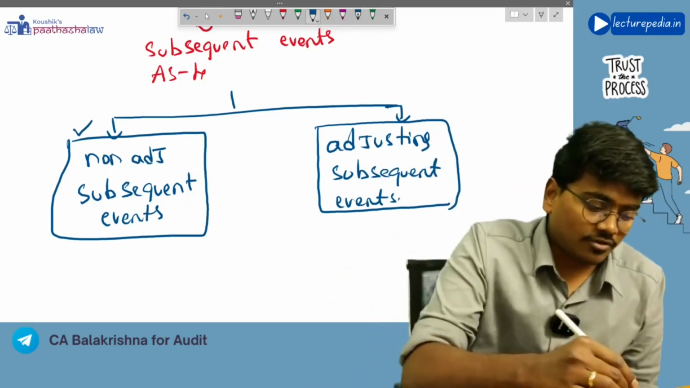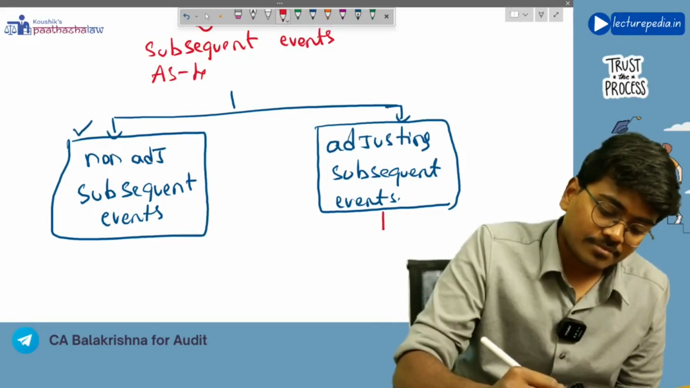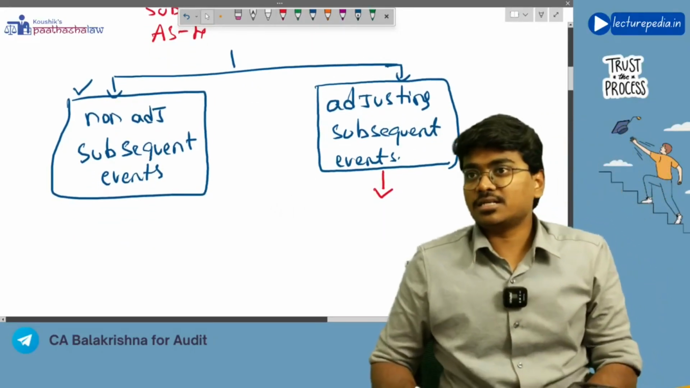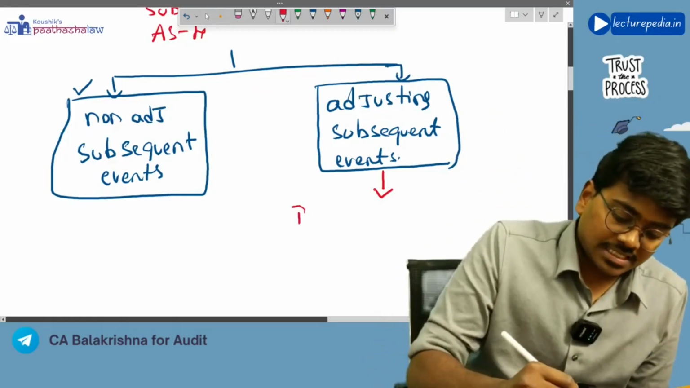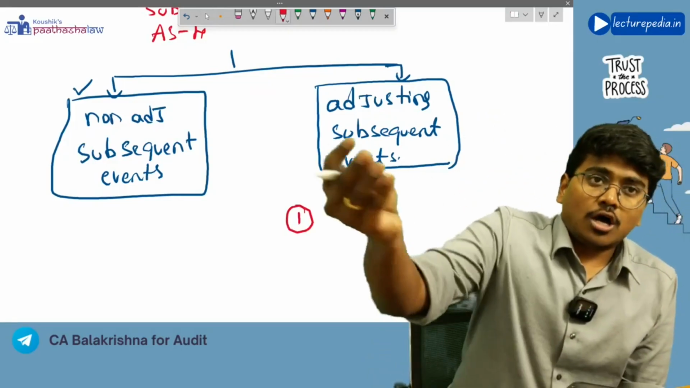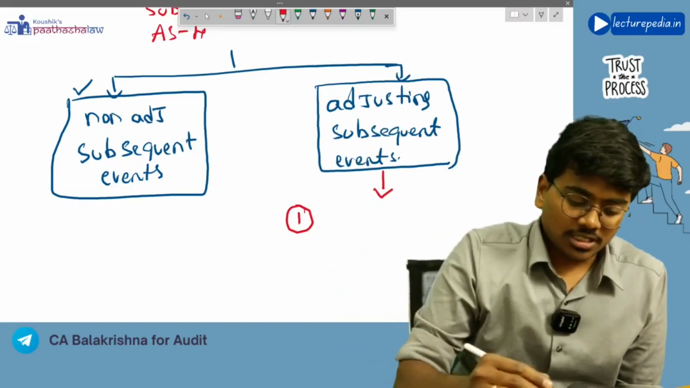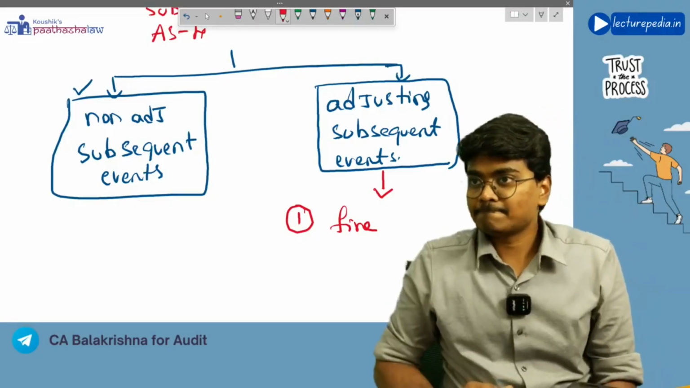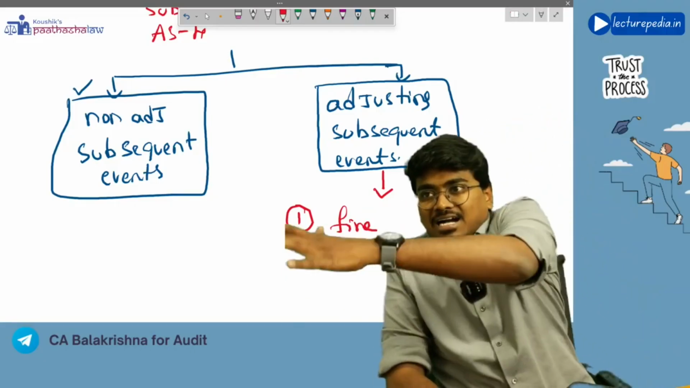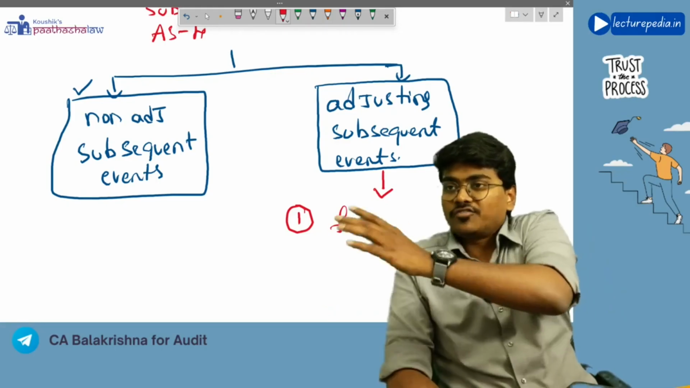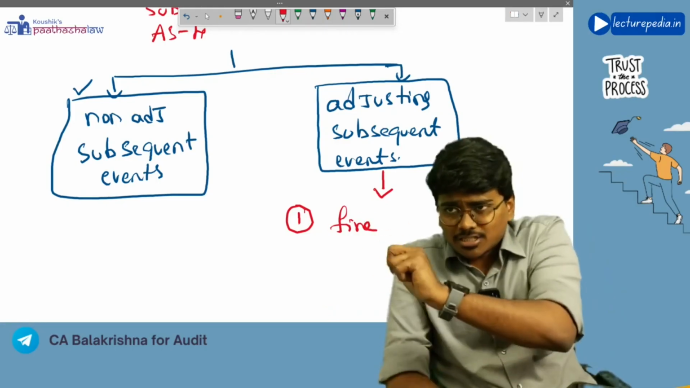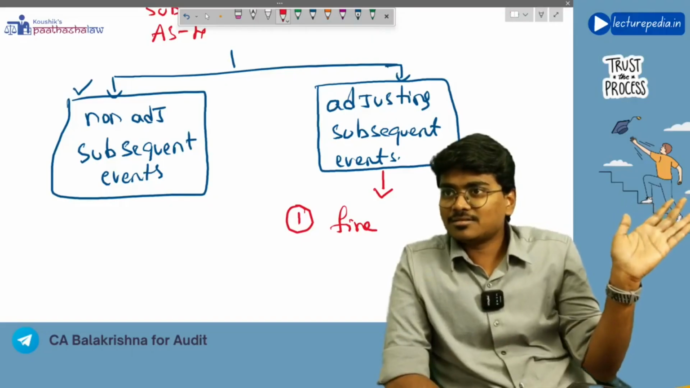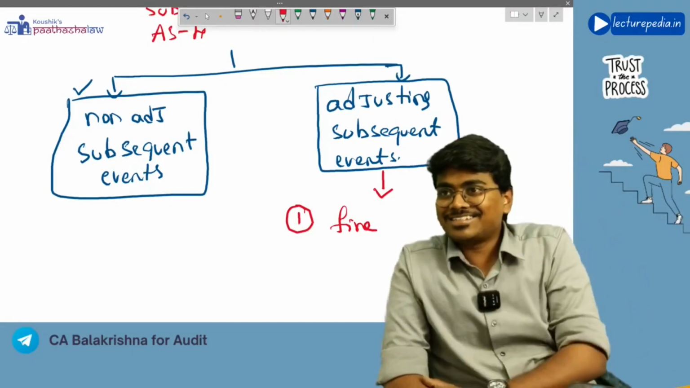Some of the examples of this nature: let's say a fire has occurred. Okay, first example, on 5th April 2026, a fire occurred in the entity. Now, if a fire has occurred in the entity on 5th April, because of that, will you adjust the inventory as on 31st March? Then why are you telling this as an adjusting event?